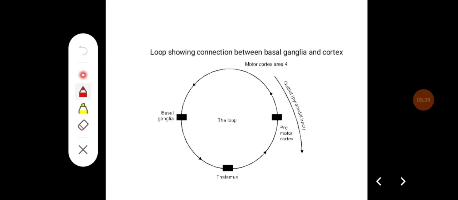So here this is showing the loop. The impulses come from the cerebral cortex to the basal ganglia, where they are processed, and the information is sent back to the thalamus, back to the cerebral cortex, forming a direct or indirect loop.